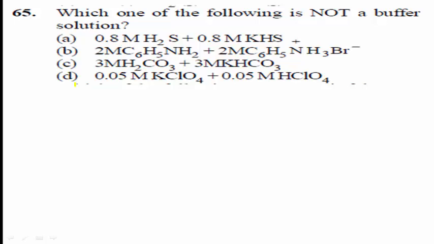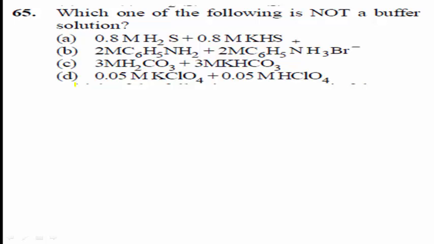When you observe the options, in option D the acid used is HClO4, which is a strong acid, and KClO4 is a salt of this acid with a strong base.